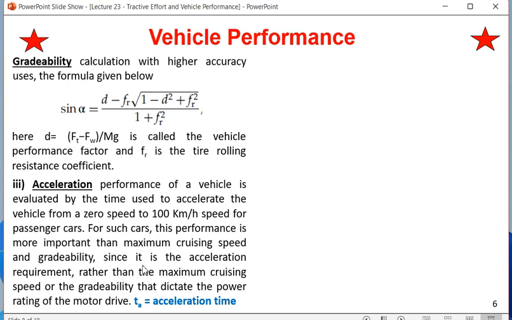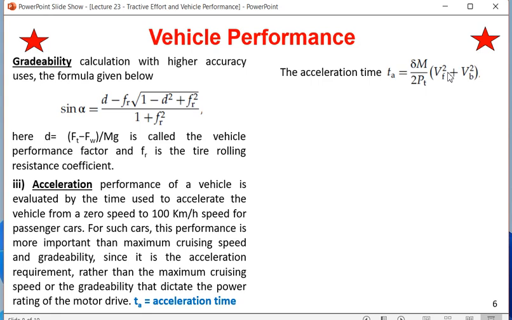So for some vehicles, how better it can accelerate, that characteristic is very important, since it is the acceleration requirement rather than the maximum cruising speed or the gradability that dictate the power rating of the motor drive. So for some vehicles we are not checking how much is the maximum speed or how much grade it can climb, that means its performance on the hill, but how good pickup it can give. So the way we can talk pickup, that means how fast it can increase its speed from 0 to 100 km per hour. So this time is called as acceleration time. So acceleration time can be called as Ta.